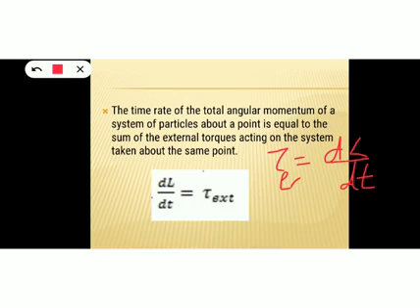Only external torque will come, because internal torque will be 0. So Newton's second law can be written like this: the time rate of change of total angular momentum of a system of particles about a point is equal to the sum of external torques acting on the system.